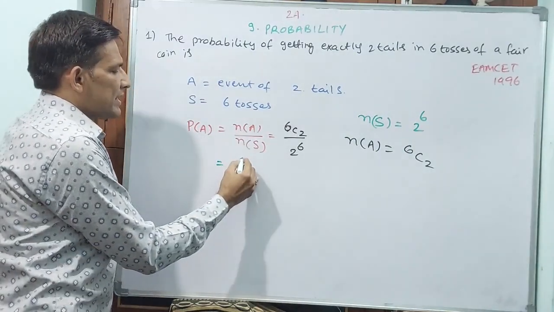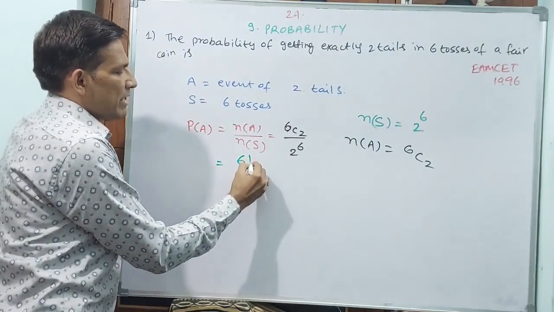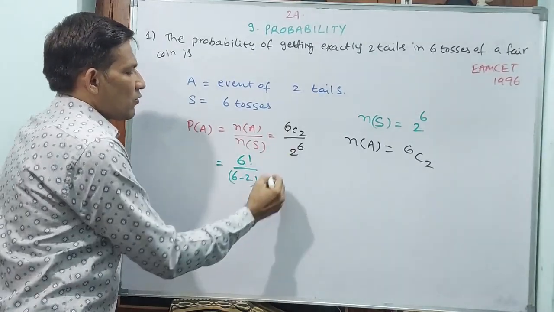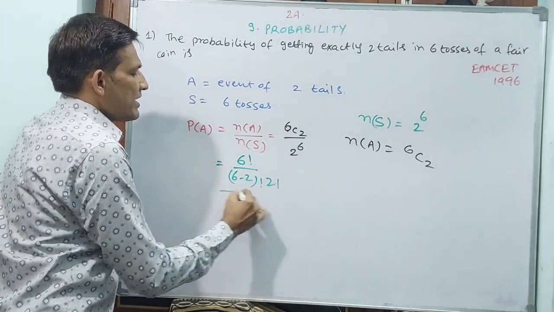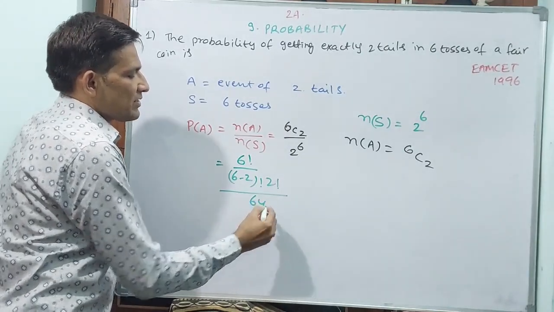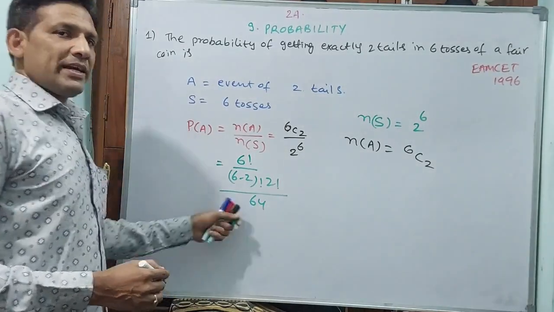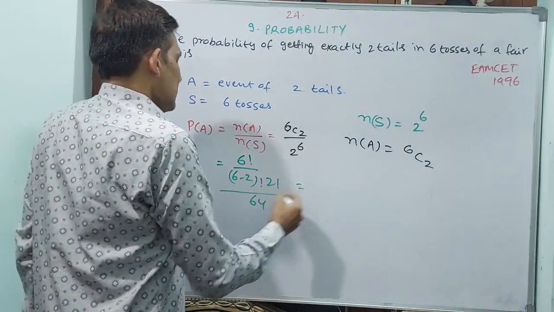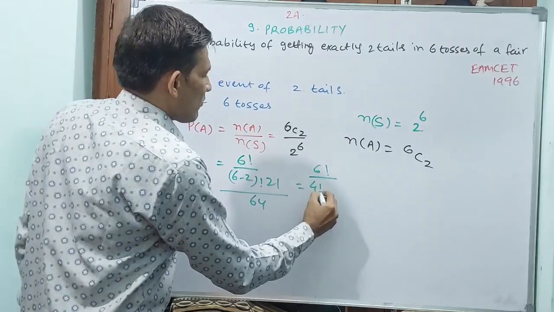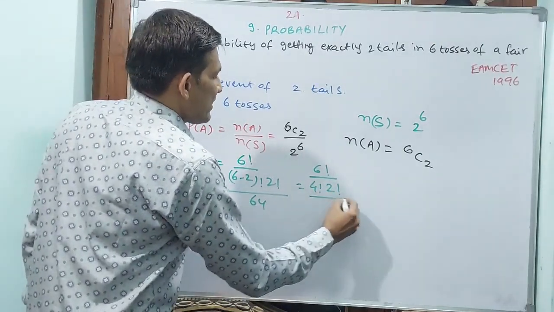What will we get as the answer? 6 factorial by (6 minus 2) factorial, 2 factorial, divided by 2 power 6. 2 power 6 is 64. Now 6 minus 2 factorial is 4 factorial, so it is 6 factorial by 4 factorial into 2 factorial, divided by 64.